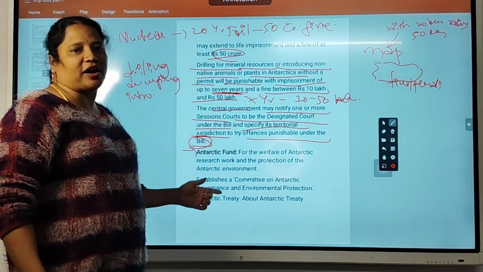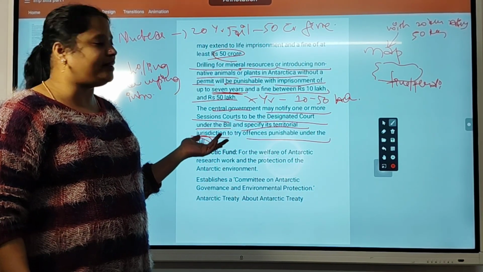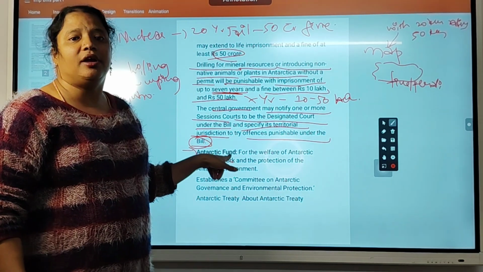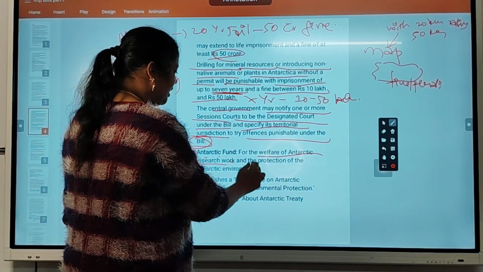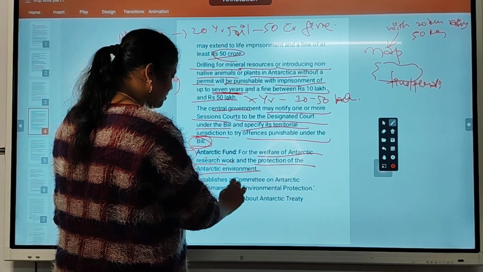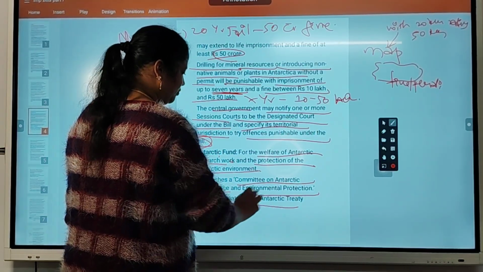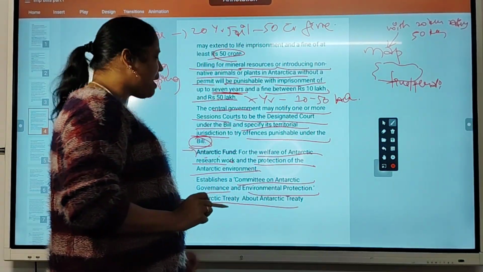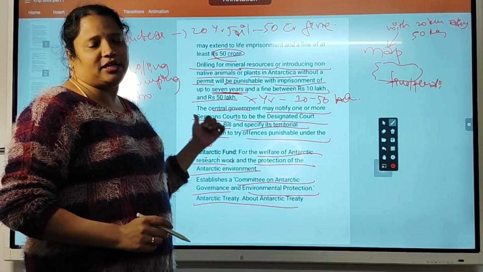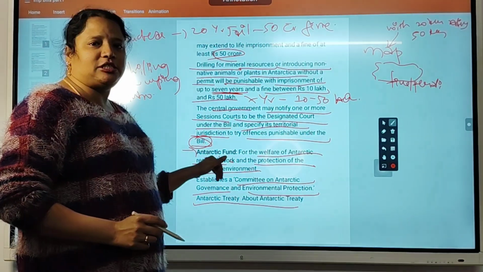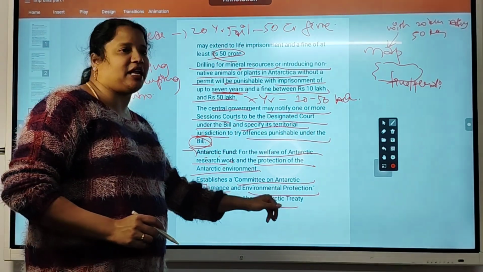So what is the Antarctica Fund here? All 54 countries who have signed the Antarctica Treaty have made an Antarctica Fund for development of the Antarctica region. That is for the welfare of Antarctica research work and protection of the Antarctica environment. The bill establishes a Committee on Antarctica Governance and Environment Protection. So the ambition of this fund is the protection of the Antarctica environment, and research work is also supported by this fund. Apart from this, it establishes a committee on Antarctica governance and environment protection.